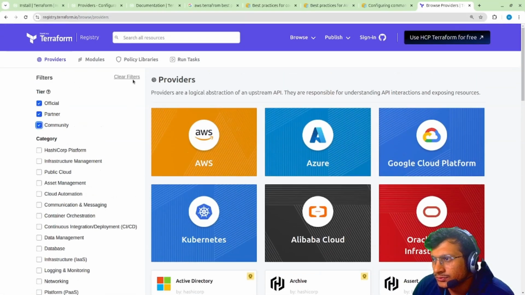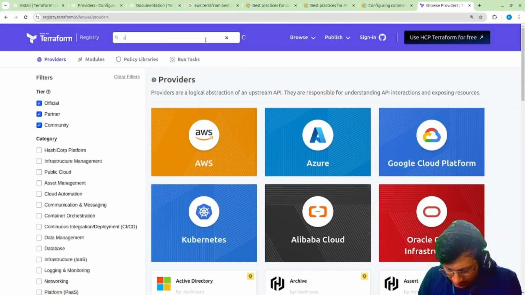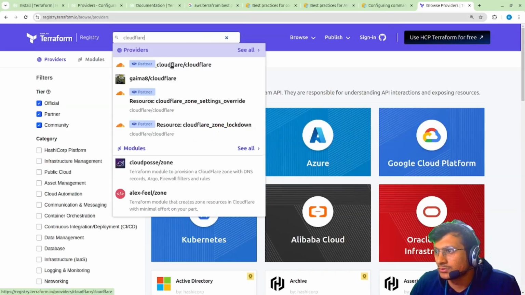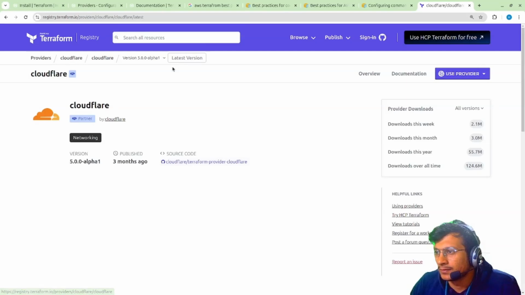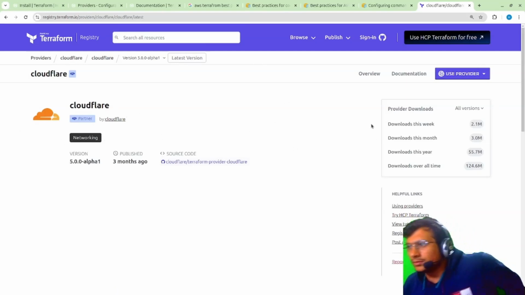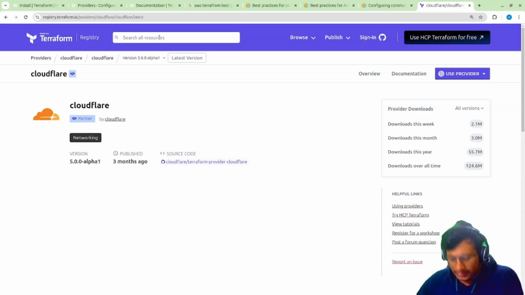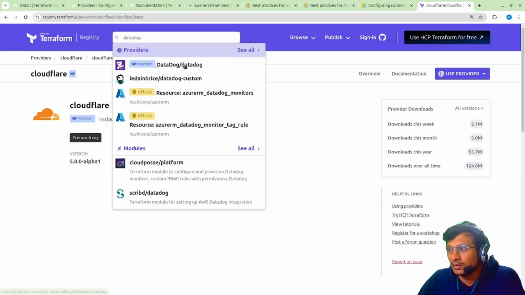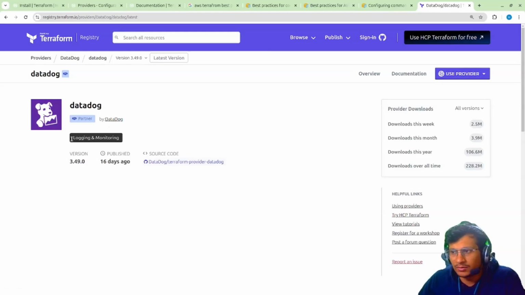Okay, I'll just show you one more thing. So there is Cloudflare. Yeah, Cloudflare is a partner. It is a network security platform, so you can check Cloudflare. Then there is Datadog, which is also a partner. These are logging and monitoring services, logging and monitoring as a service they provide. So these are some of the providers.